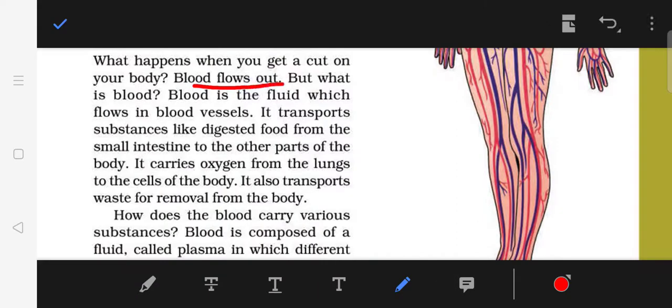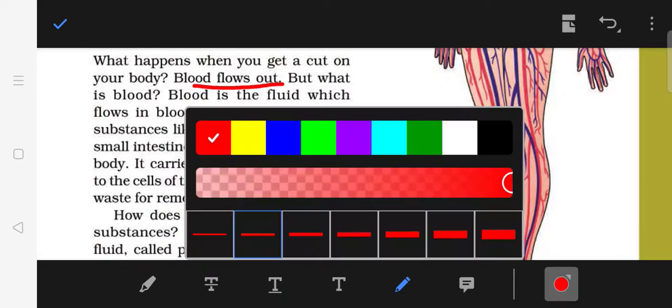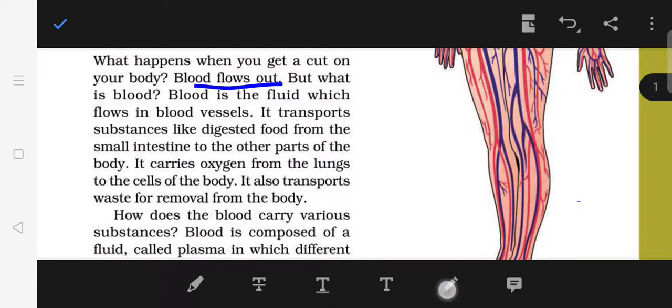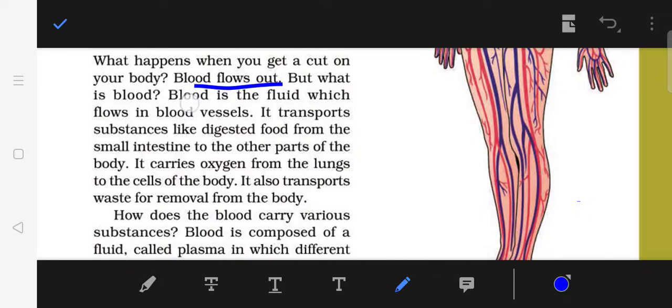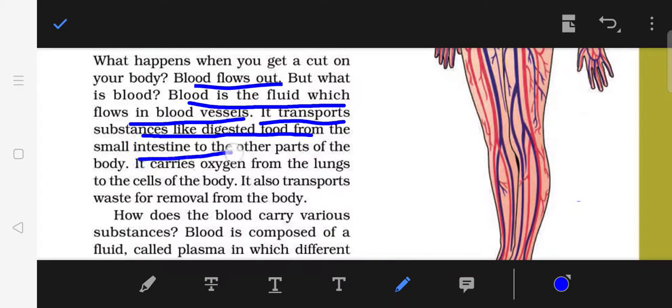But what is blood? All of you underline this definition. Blood is the fluid which flows in blood vessels. It transports substances like digested food from the small intestine to the other parts of the body.